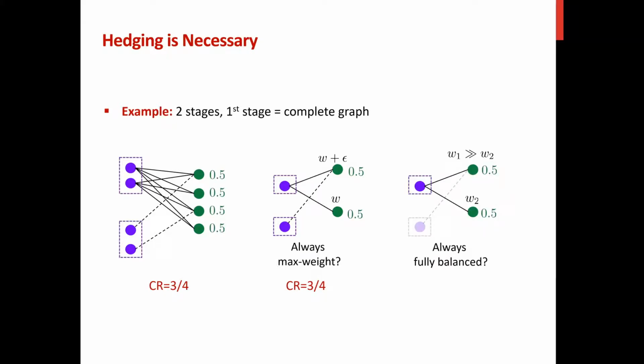But should we always try to match fully balanced? In this new example, we will see that if we match both supply nodes with uniform probability, the competitive ratio is 1/2. And if we match them proportionally to their weight, then we get a competitive ratio of 3/4.